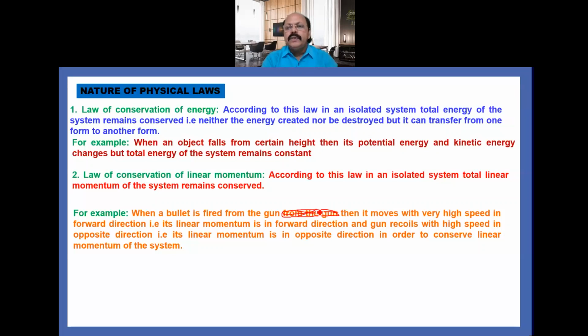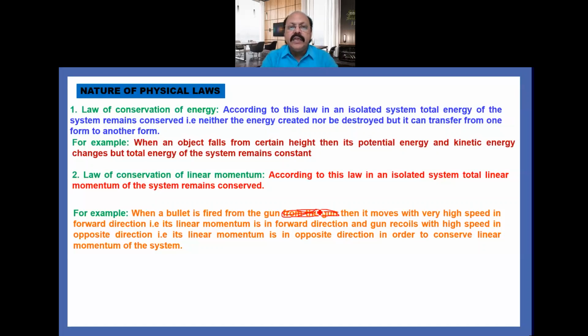The bullet moves with very high speed in forward direction. That is, its linear momentum is in forward direction. And the gun recoils with high speed in opposite direction, so its linear momentum is in opposite direction, in order to conserve the linear momentum of the system. That is called law of conservation of linear momentum.